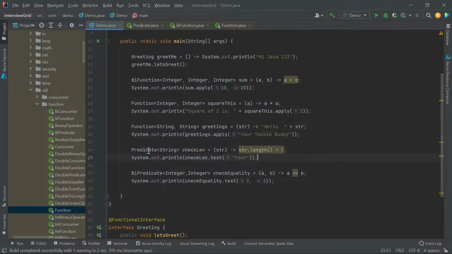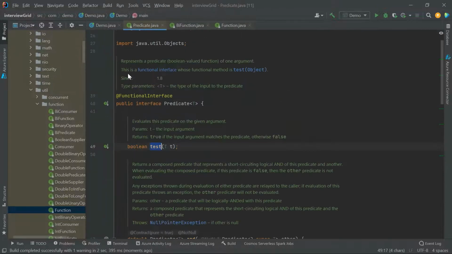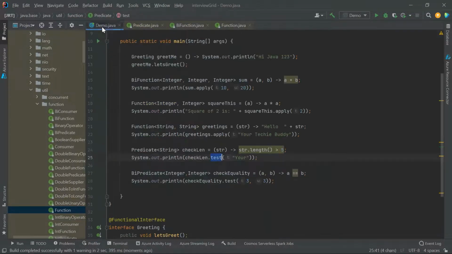I hope this is clear. This is Predicate, this is BiPredicate. Because Predicate takes only one input, there is no need to specify the return type, it is always boolean. The method used to invoke for Predicate is test, and it already has boolean in the signature. Similarly for BiPredicate, we will invoke test with two arguments because Bi means two.